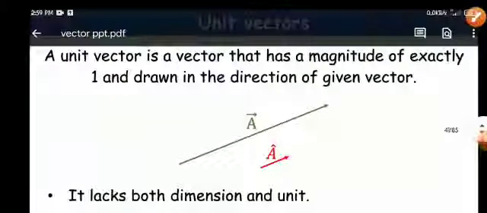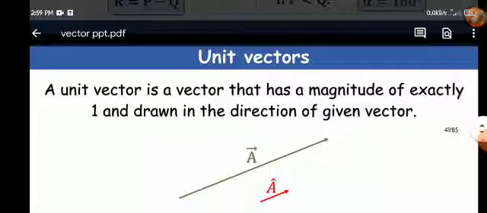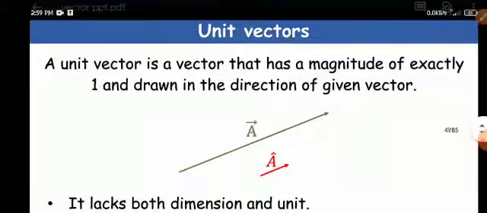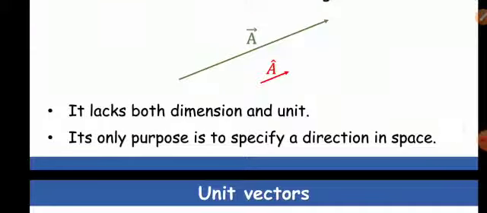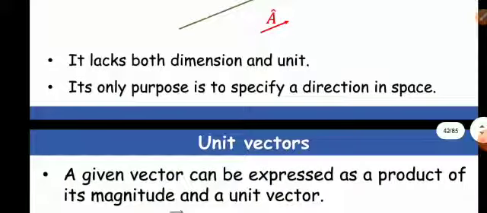So it lacks both dimension and unit. A unit vector is a vector that has a magnitude of exactly 1 and is drawn in the direction of the given vector. Its only purpose is to specify the direction in space. When you multiply a scalar quantity with a unit vector, it becomes a vector quantity and now it is representing its direction.